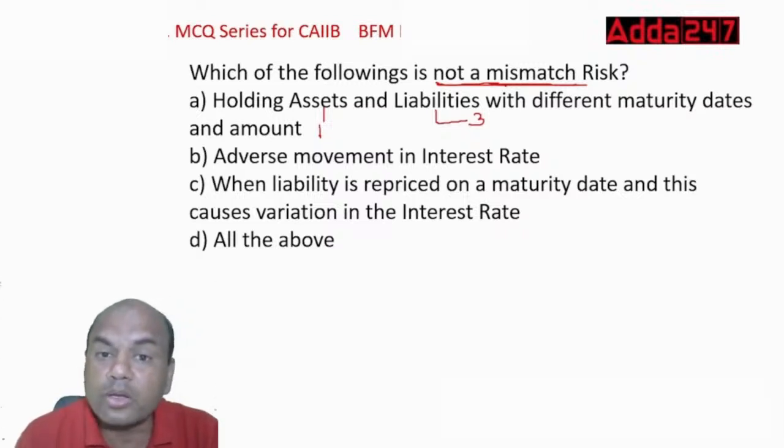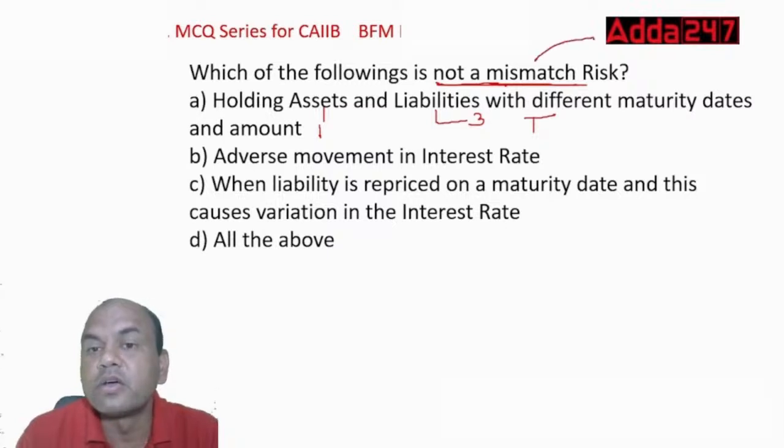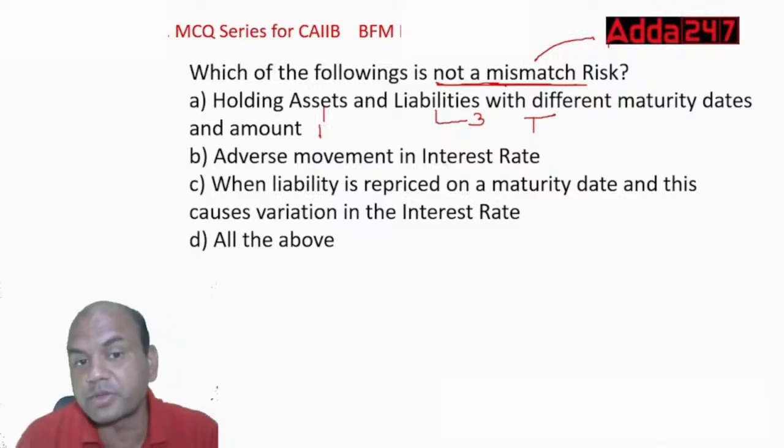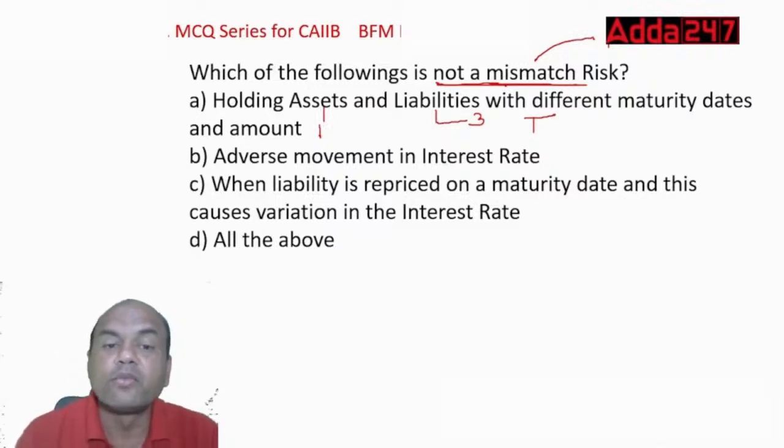So I want not a mismatch. This answer is true. I want a false answer. What is my requirement? F. This is my true. T. Adverse movement in the interest rates. So is it not a mismatch? Adverse movement. Let me see the answer from your side. What is C? When the liability is repriced on maturity date and this causes variation in the interest rate.